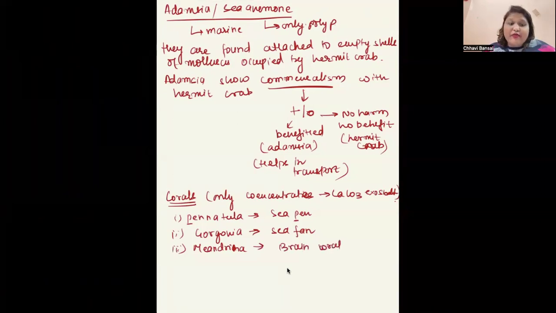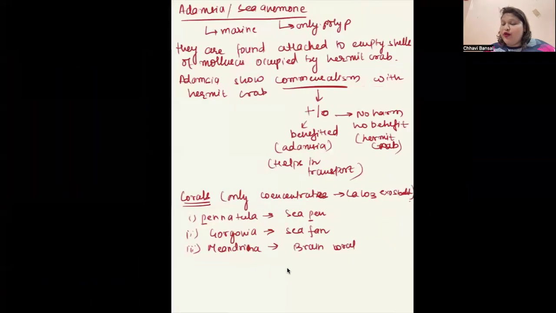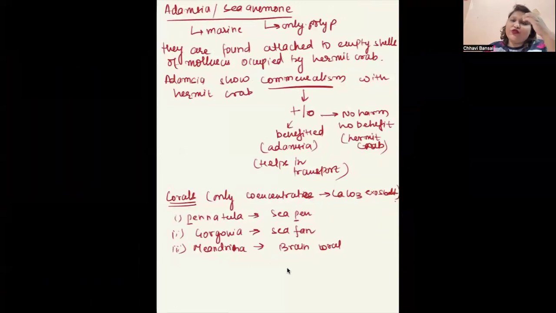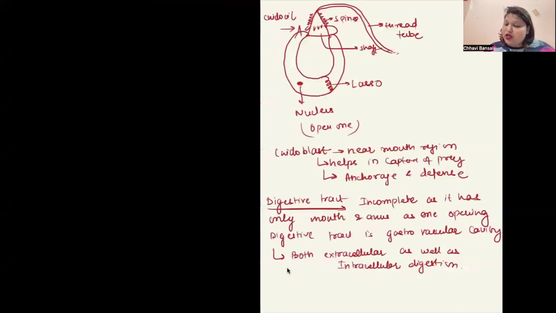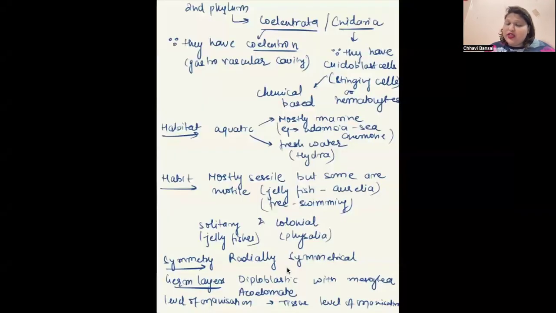Okay. Remembering their common name, their normal name, what type of structure, and which form they show, polyp or medusa, are the really important parts of Coelenterata. Is it clear? Let's have a quick revision of Coelenterata. Fine. Coelenterata is the second phylum, also called Cnidaria. They have a gastrovascular cavity, also called coelenteron.